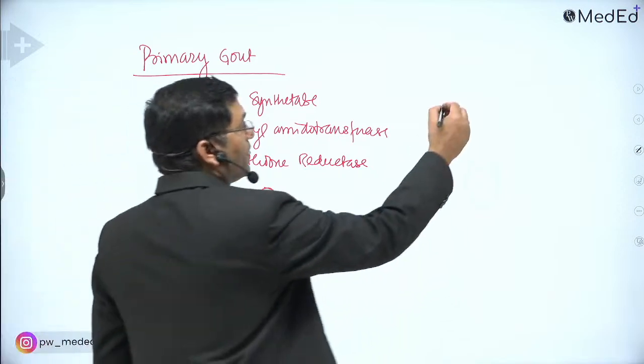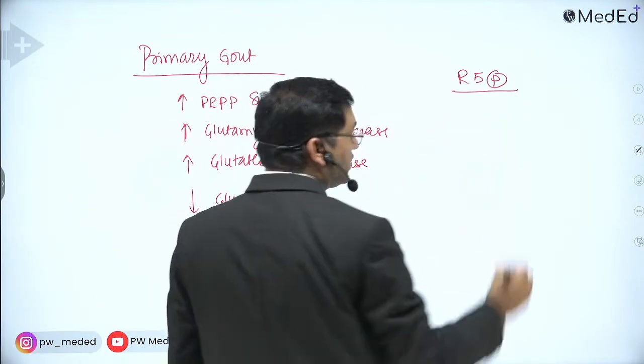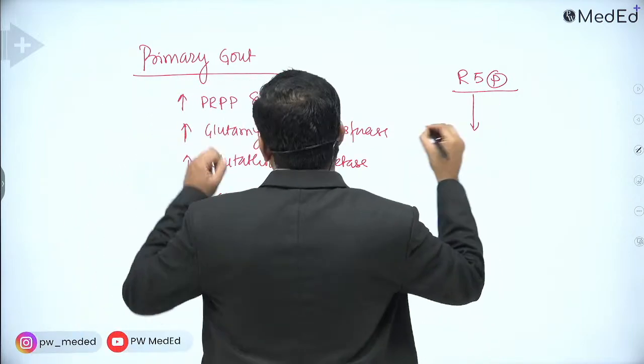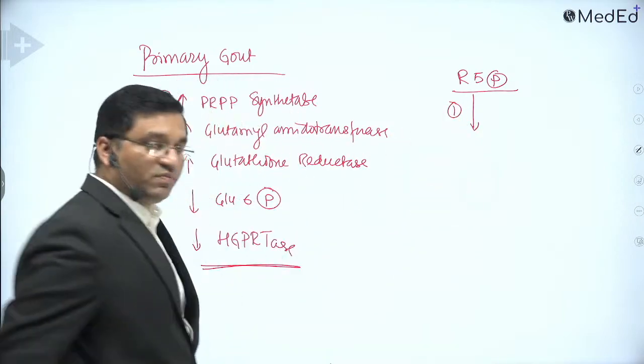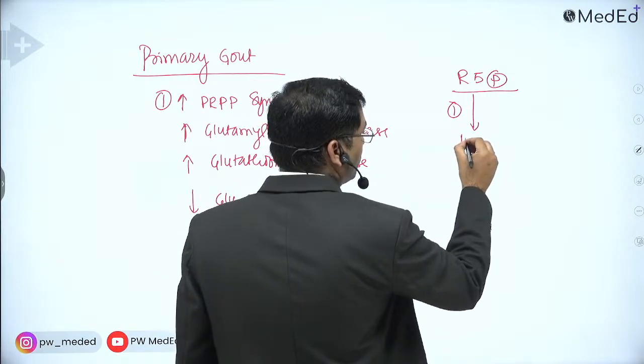How? Ribose 5-phosphate is the precursor molecule for purine nucleotide synthesis. The first step is catalyzed by the first enzyme, PRPP synthetase.